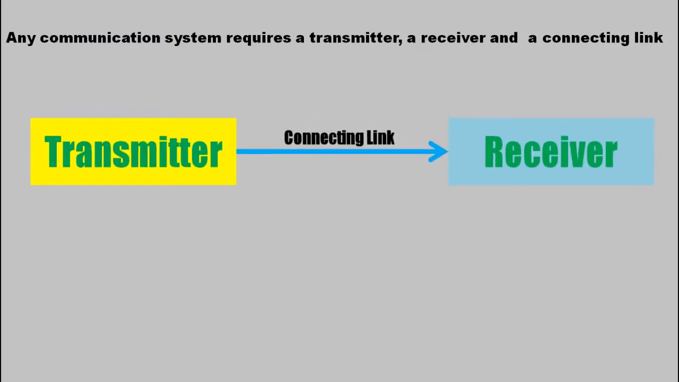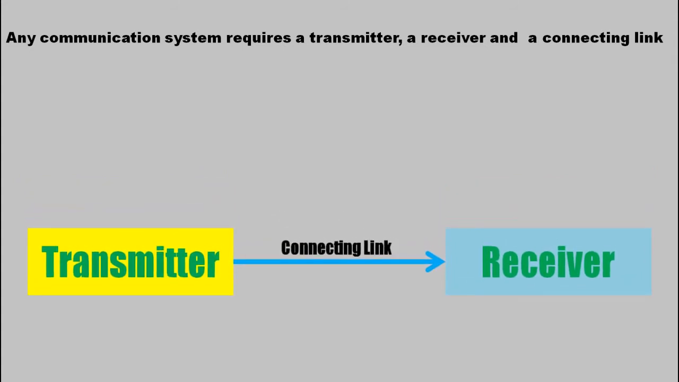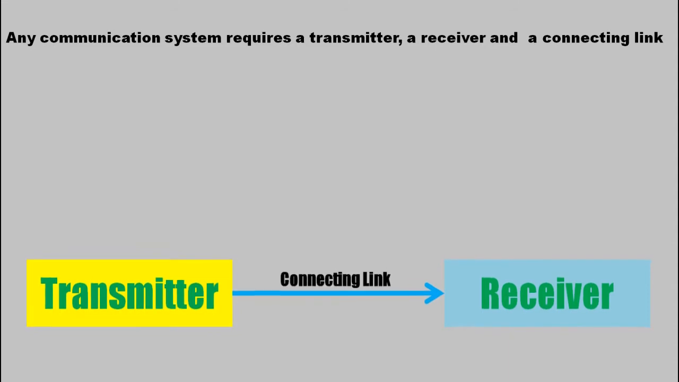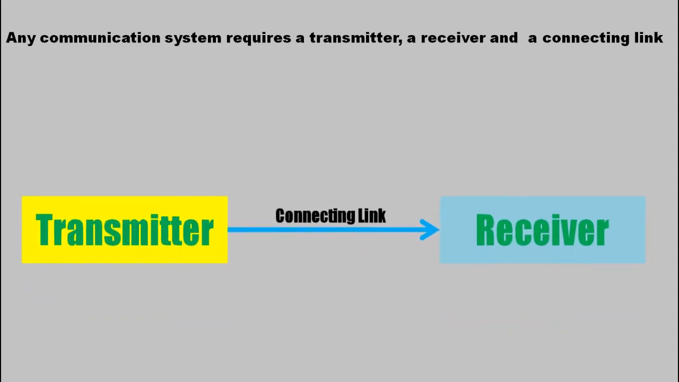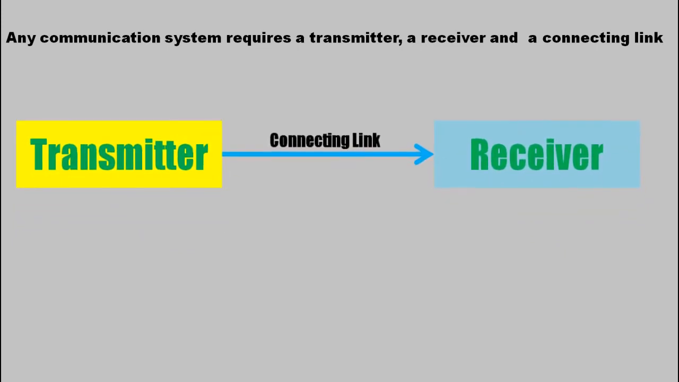Any communication system requires a transmitter to send information, a receiver to accept it, and a link between the two. Here the link could be any of copper wire, optical fiber, radio waves or microwaves.